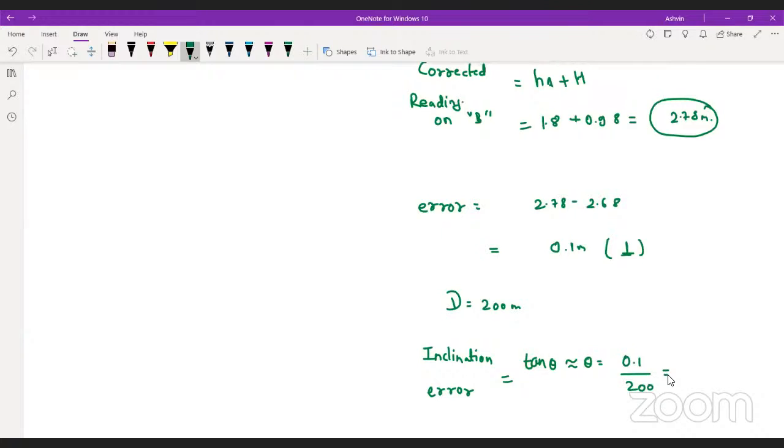So if I divide 0.1 by 200 meter, and I want the answer in degrees, what will it be? Can you guys understand this thing?